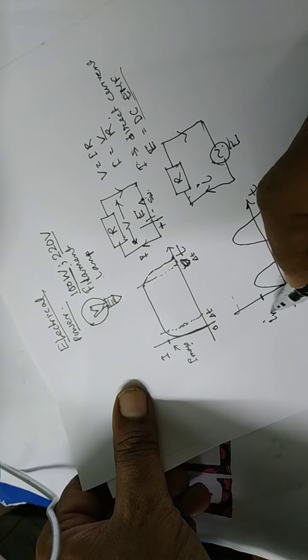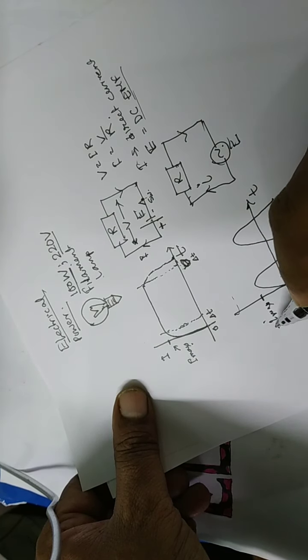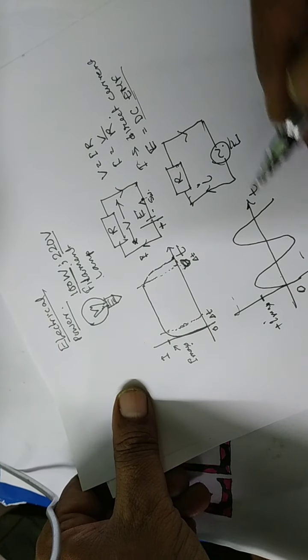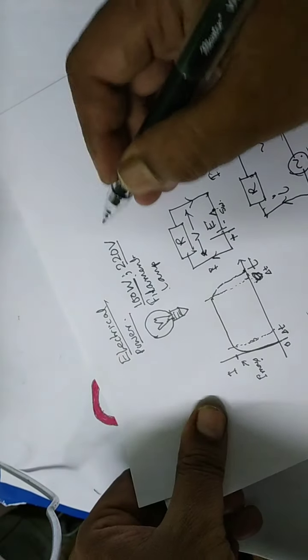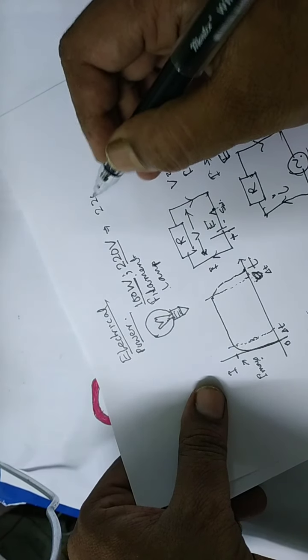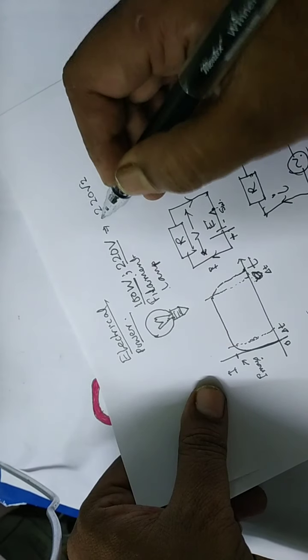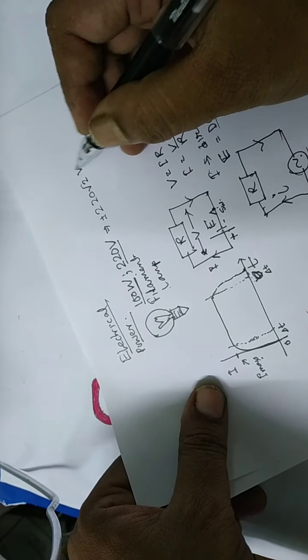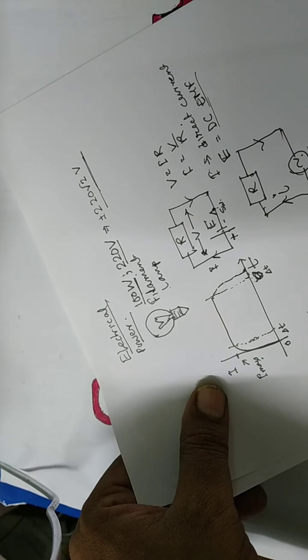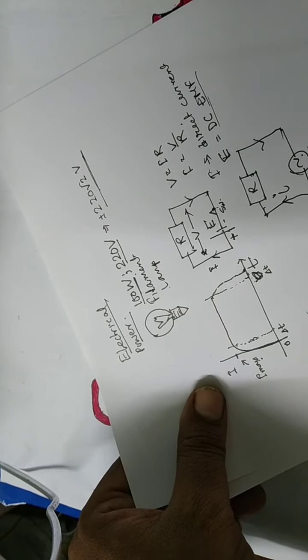This is I max positive, this is I max negative, and this 220 volt is actually 220 root 2 plus minus volt, that is maximum 220 root 2 and minimum minus 220 root 2.